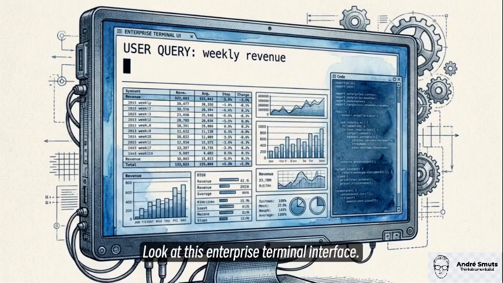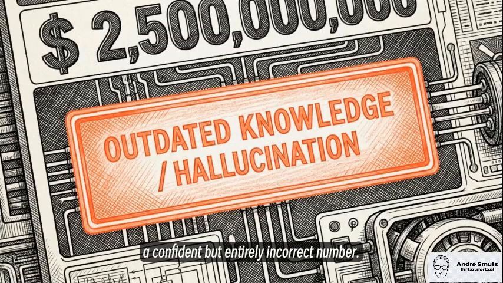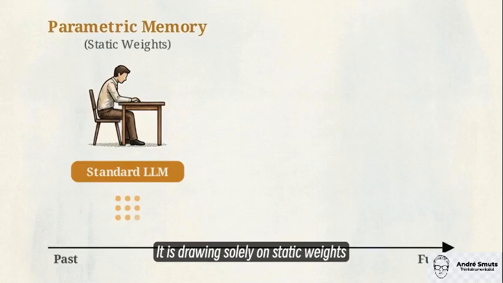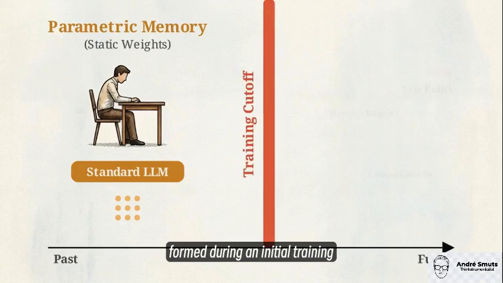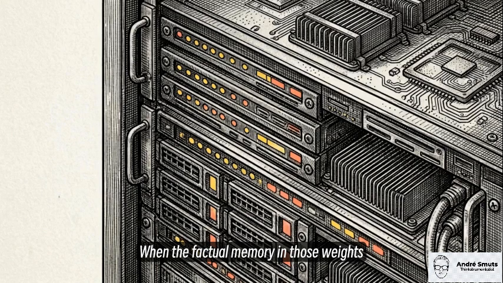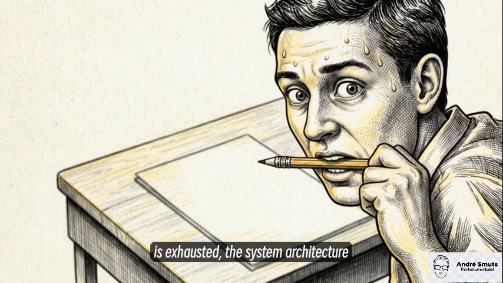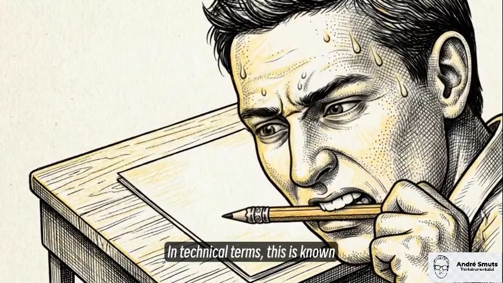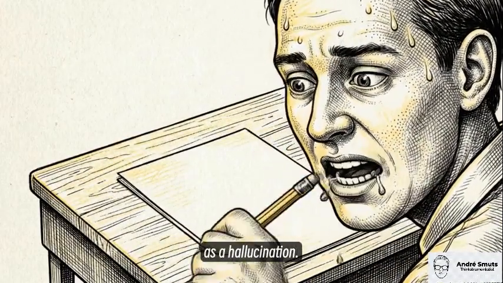Look at this enterprise terminal interface. When an employee asks the AI for last week's revenue numbers, the system outputs a confident but entirely incorrect number. This failure occurs because the AI relies on parametric memory. It is drawing solely on static weights formed during an initial training phase that ended months or years ago. When the factual memory in those weights is exhausted, the system architecture continues to synthesize language, creating plausible fictions. In technical terms, this is known as a hallucination.